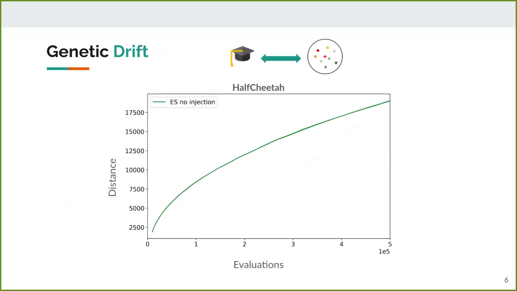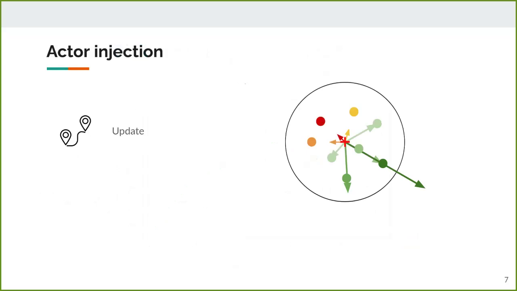But what is the impact? If we take the ES update and add the genome of the actor far away from the ES, we can compute the mutation vector, which is large because of the distance. Even with a small weight, the mutation vector will still be large. The ES update vector will be impacted by the weighted sum, and the update direction will be biased by the actor, even if it's not performing well because of the genetic drift.